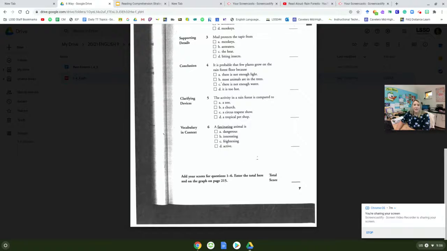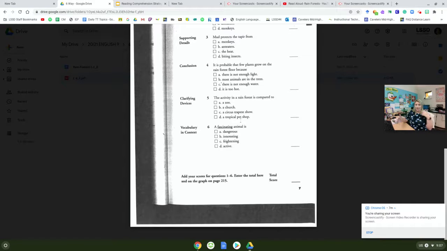Clarifying devices. Number 5. The activity in a rainforest is compared to a zoo, a church, a circus trapeze show, a tropical pet shop. Okay, let's cross out the ones we know it's not. We never talked about a zoo. We never talked about a tropical pet shop. So let's talk about B and C, a church or a circus trapeze show. Both of those were mentioned in the passage, but you need to clarify which one this actual statement is comparing to. It says the activity.